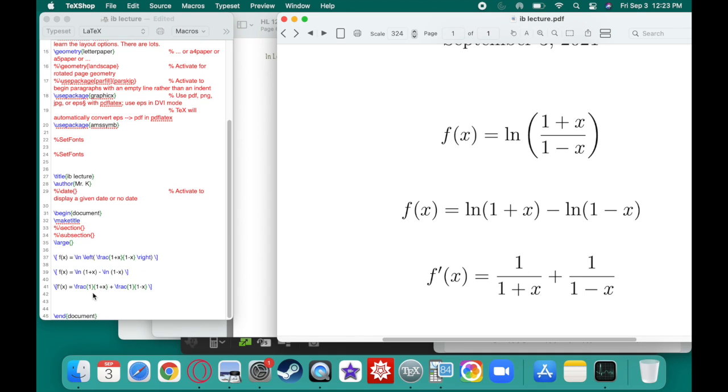But if we wanted to be really cool, we would want to combine them. So we'll do a common denominator, and in the top we're going to have 1 plus x times 1 minus x.